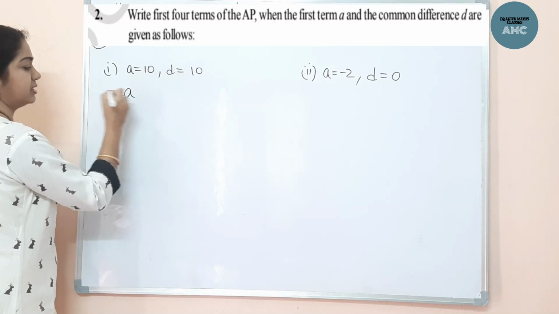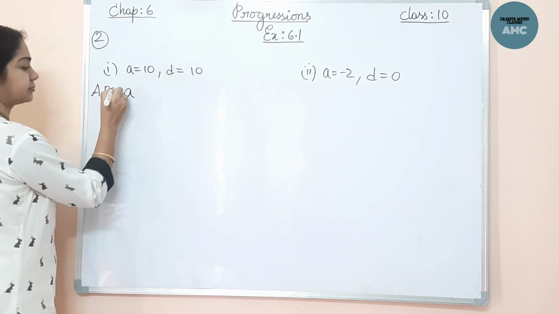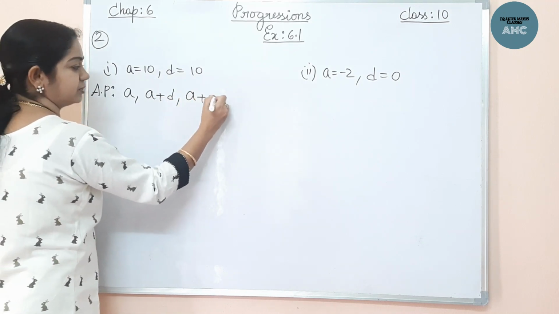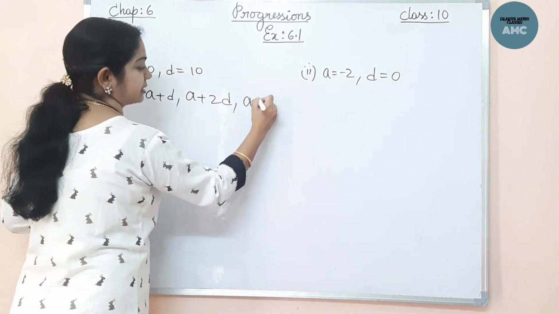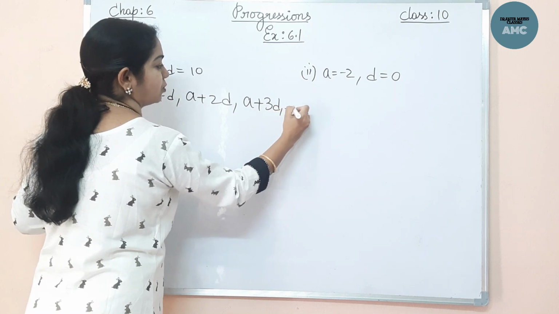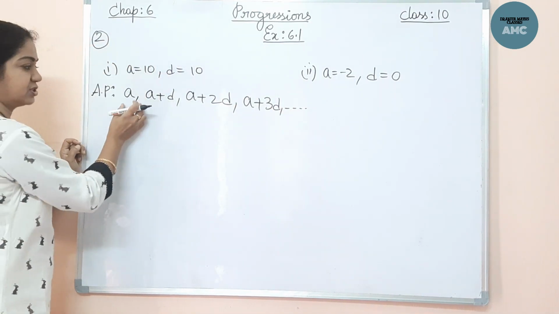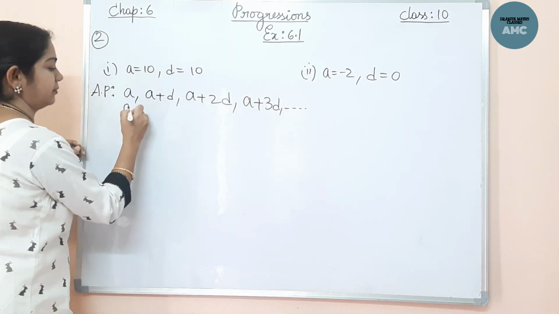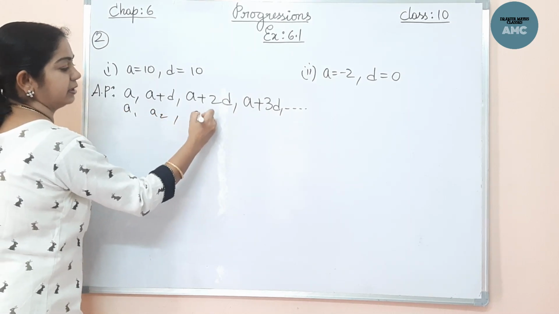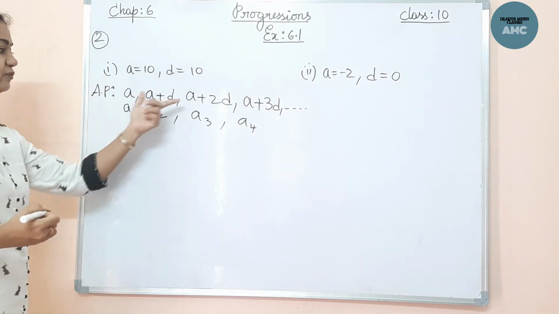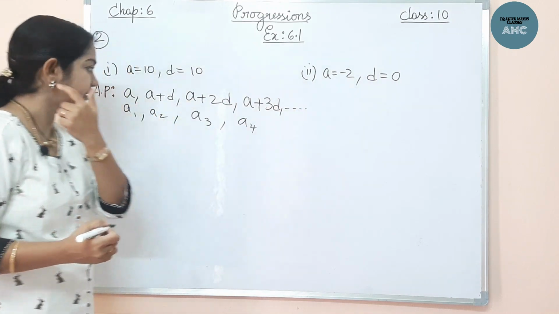What is the general form of an AP? A, A plus D, A plus 2D, A plus 3D and so on. But we want only the first four terms. The first four terms are only this: A1, A2, A3 and A4. So only 4 I have written. You can write the complete series here.